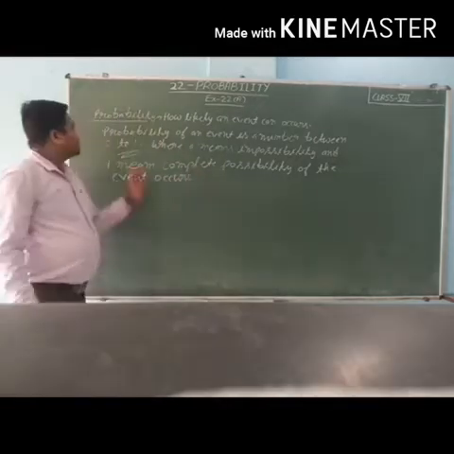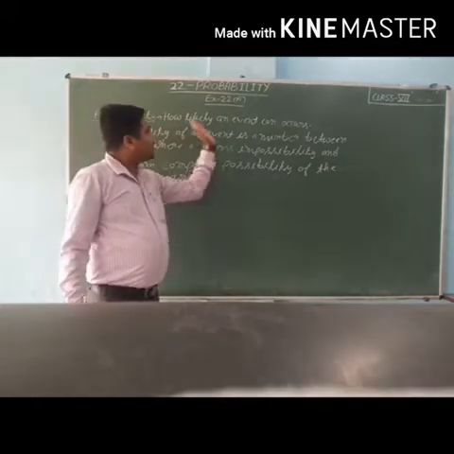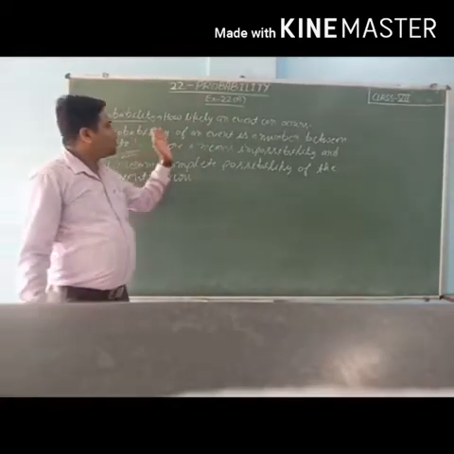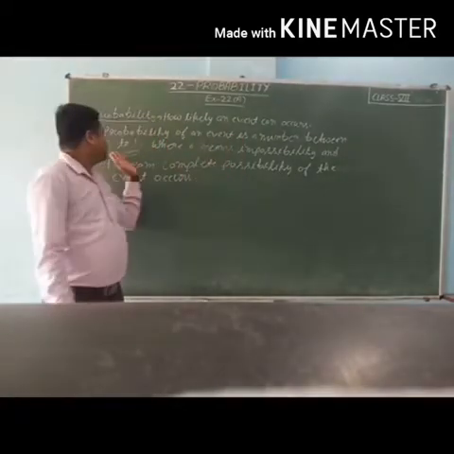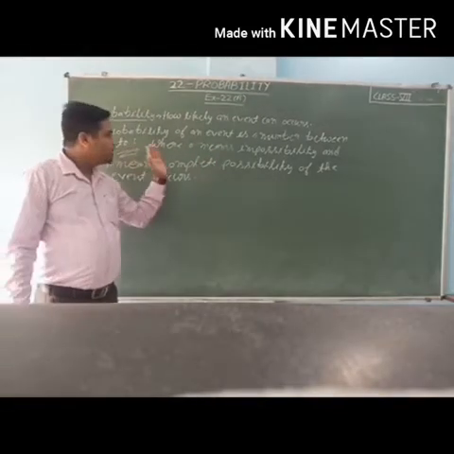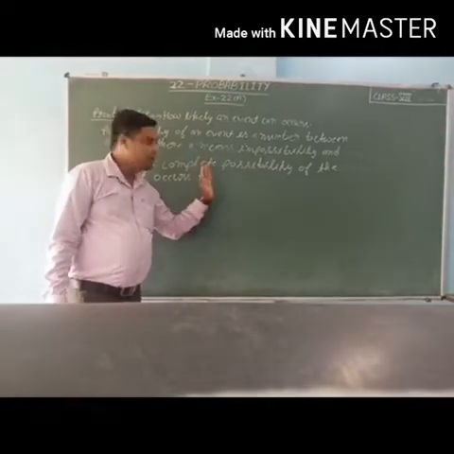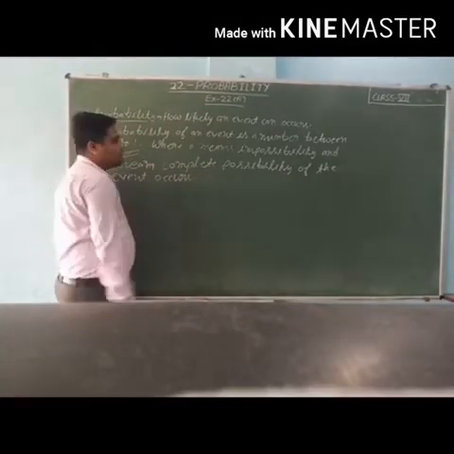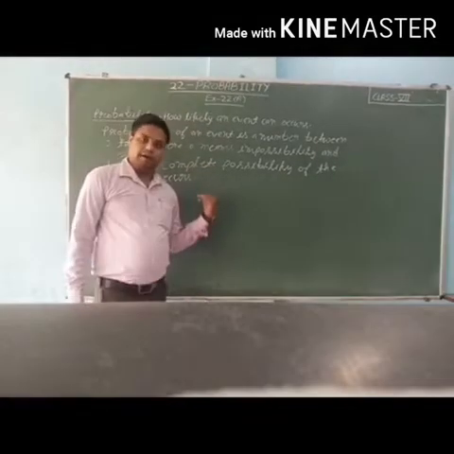Listen again. Probability means how likely an event can occur. So the probability of an event is a number between 0 to 1, where 0 means impossibility and 1 means complete possibility of the event occurring.